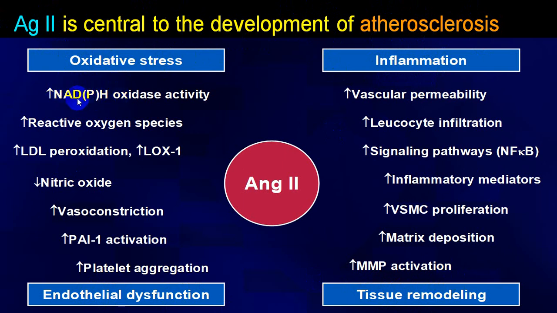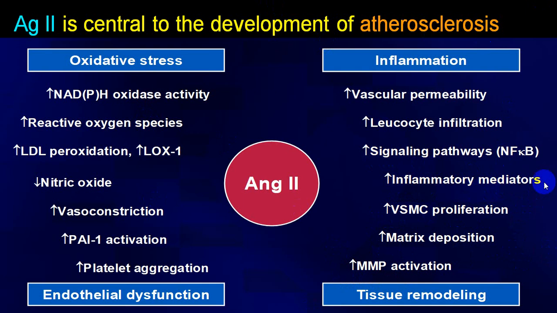These are the different mechanisms: NADPH oxidase activity, reactive oxygen species, LDL peroxidation, decrease in nitric oxide, vasoconstriction, PAI-1 activation, platelet aggregation, vascular permeability, leukocyte infiltration, signaling pathways, inflammatory mediators, vascular smooth muscle proliferation, matrix deposition, MMP activation.